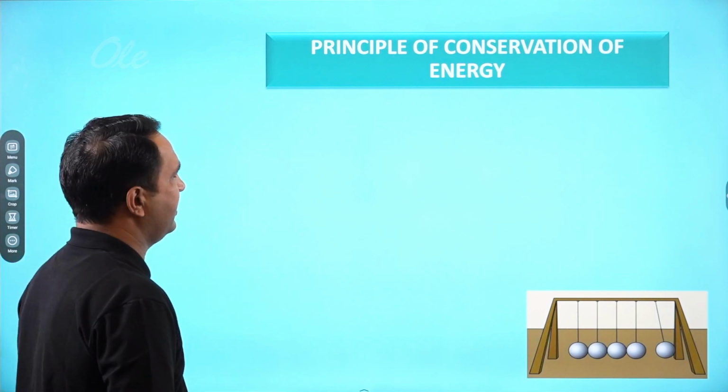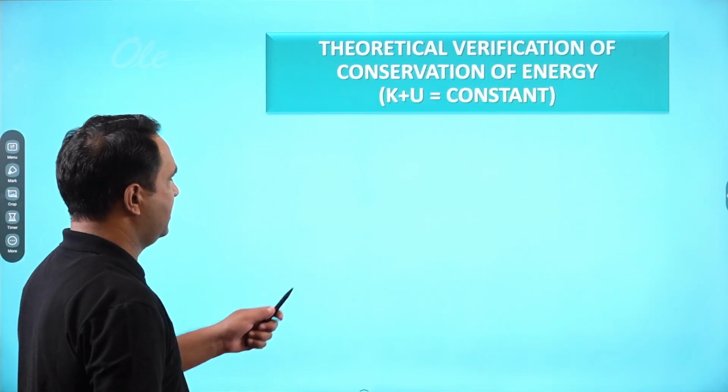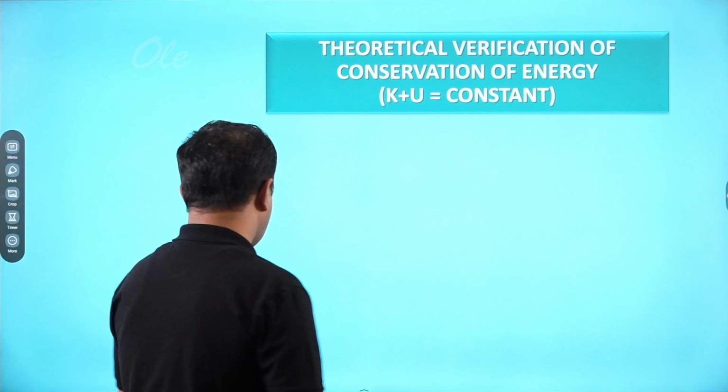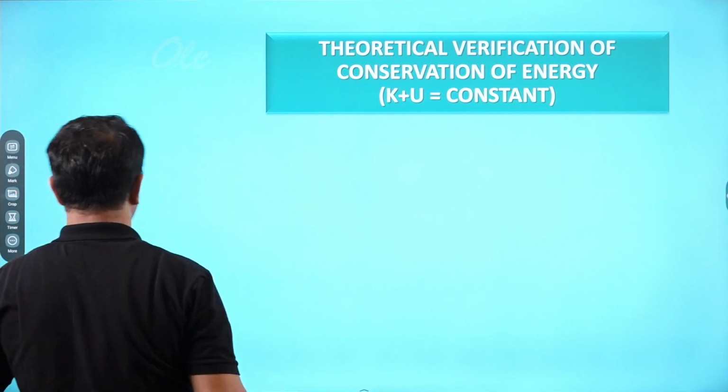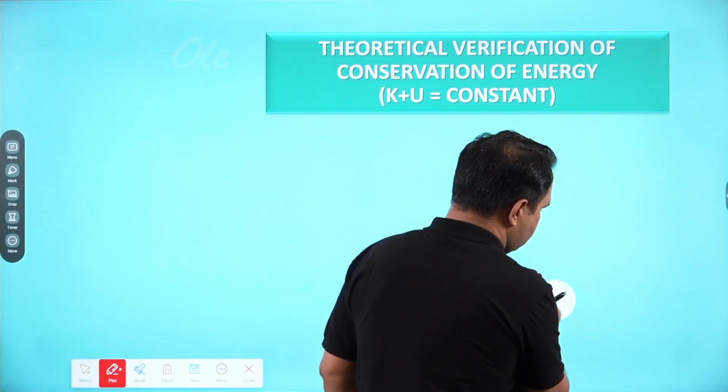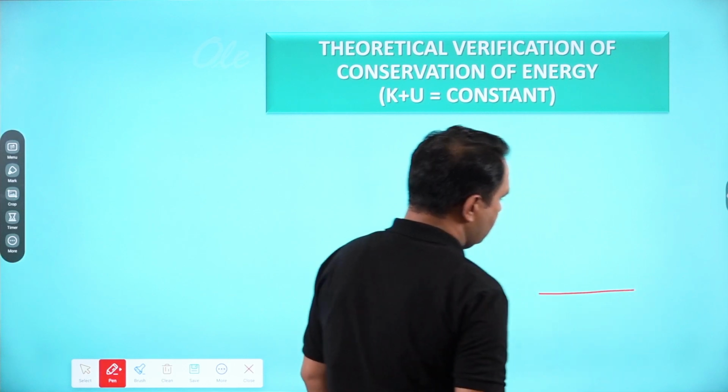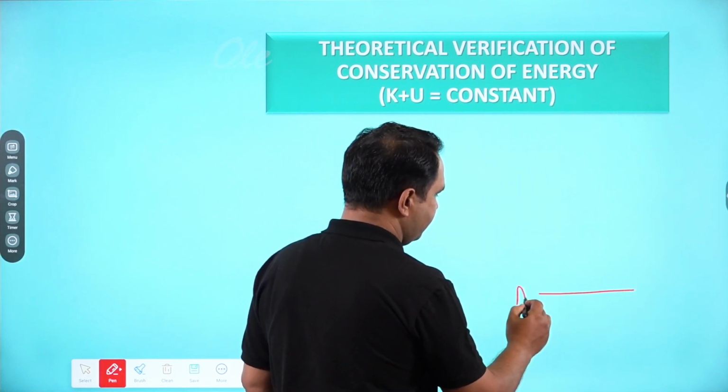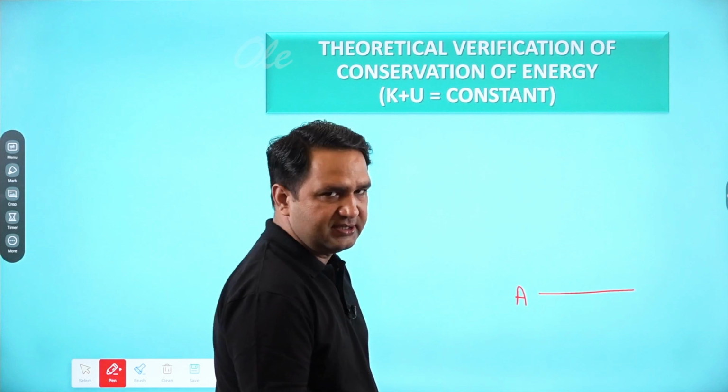Now we will verify this principle theoretically. So let's see how we can verify it. Suppose this is the ground level, we'll call it A. A ball is kept there.